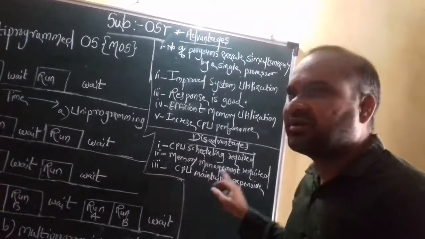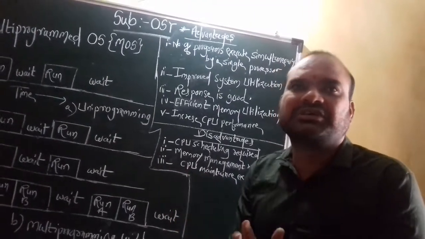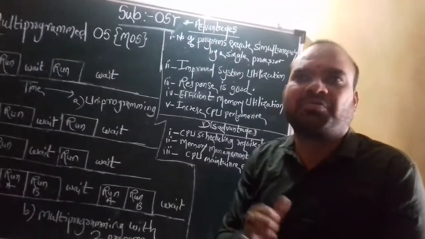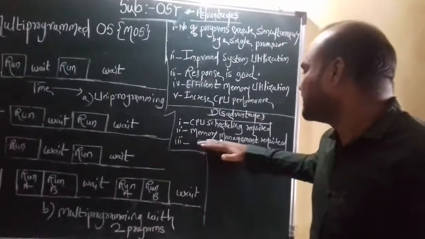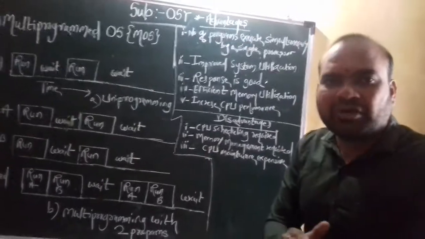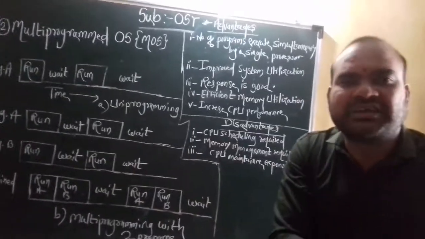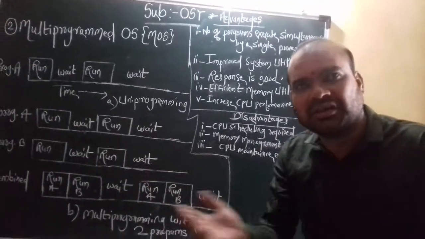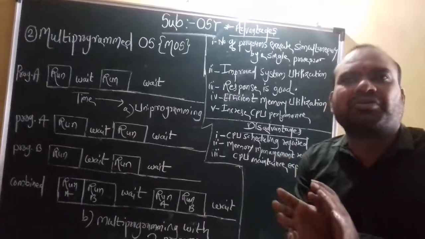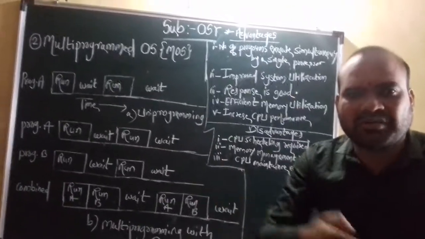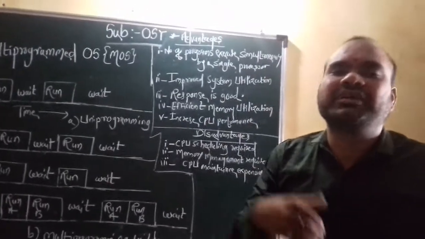Memory management is required. Memory management required means what? Memory continuously gives a number of jobs or programs space properly and successfully in the OS. That is exactly a disadvantage. One program resides in the memory, then a second program, then a third program, then a fourth program. Each time the processor or OS provides some memory to the first program, some memory to the second program, some memory to the third program. So memory management is important.